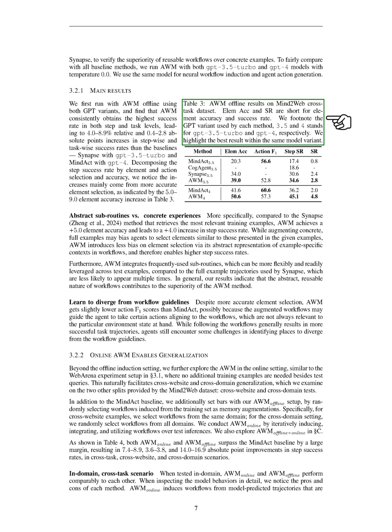and cross-domain tests. Alongside the MindAct baseline, we also evaluate our AWM setup by randomly choosing workflows from the training set to enhance memory. For cross-website examples, we select workflows from the same domain, while for cross-domain, we choose workflows from various domains. We perform AWM by iteratively creating, integrating, and using workflows based on test inferences. Our results show that both AWM setups significantly outperform the MindAct baseline, achieving improvements in step success rates across different scenarios. In the in-domain, cross-task scenario, AWM methods perform similarly.